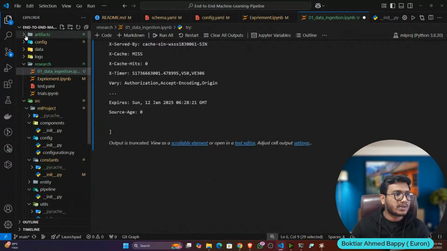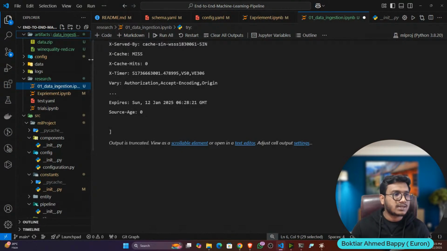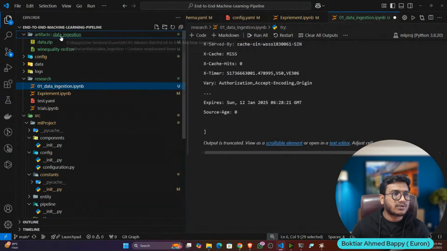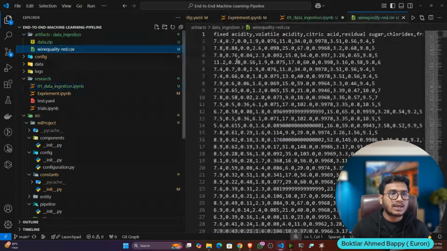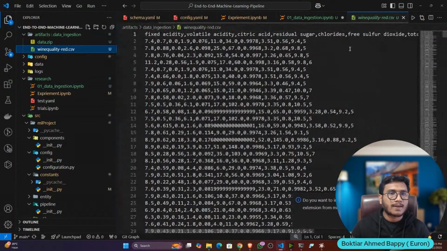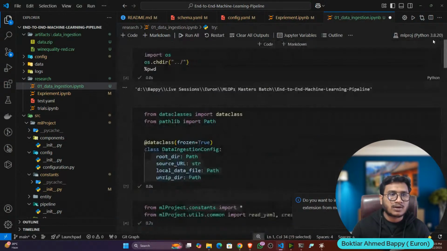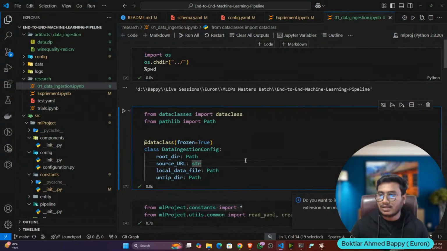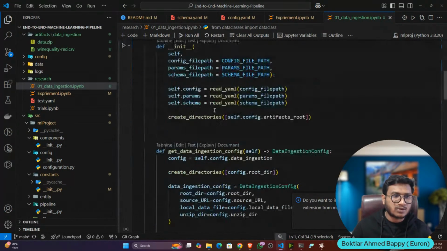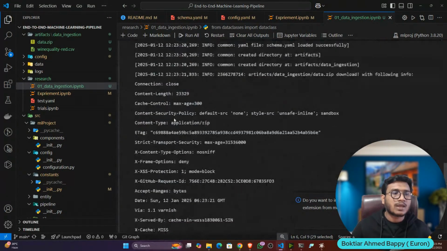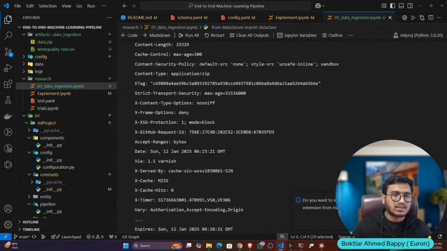Now if I open the artifact, can you see, guys, inside that it has created a data ingestion folder, and this is the zip file it has downloaded. After downloading the zip file, it has also done the unzip operation, and this is my CSV data. This is the first component we have written, called data ingestion, in a notebook experiment. That means if my notebook experiment is working fine, now we'll try to convert this code into modular coding.